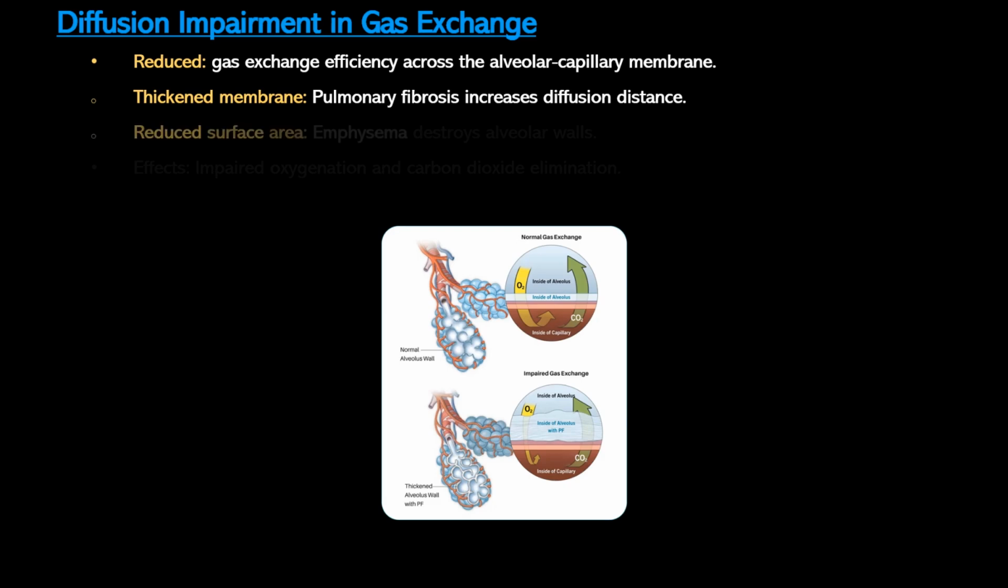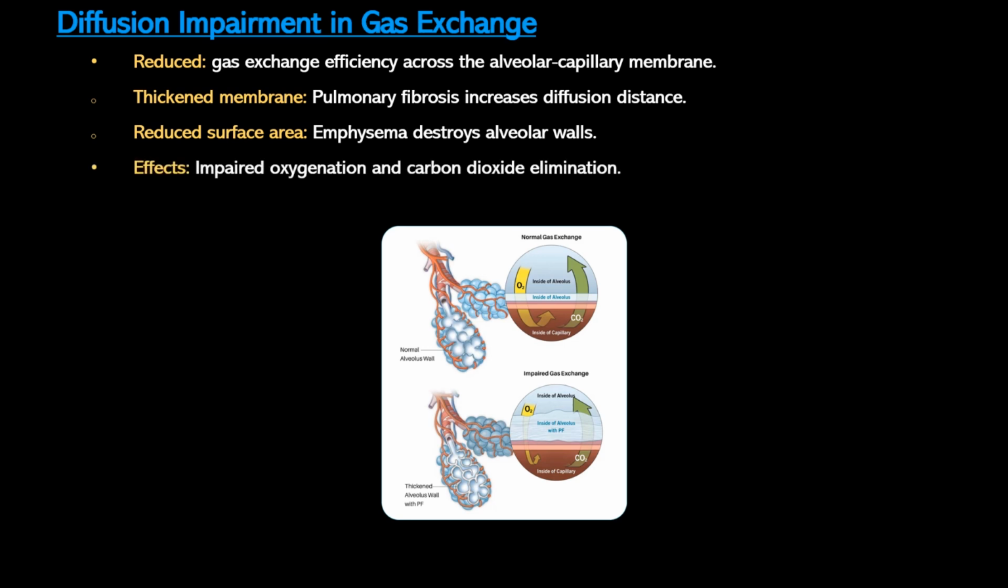Another major factor is a reduced surface area for gas exchange, as occurs in emphysema. The destruction of alveolar walls and the merging of alveoli into larger spaces significantly reduces the available area for oxygen and carbon dioxide to transfer. This loss severely impairs the lungs' capacity to oxygenate the blood. The consequences of diffusion impairments are evident in symptoms such as dyspnea, particularly during physical activity when oxygen demand increases, and patients may also experience fatigue, tachypnea, and cyanosis due to inadequate oxygenation.